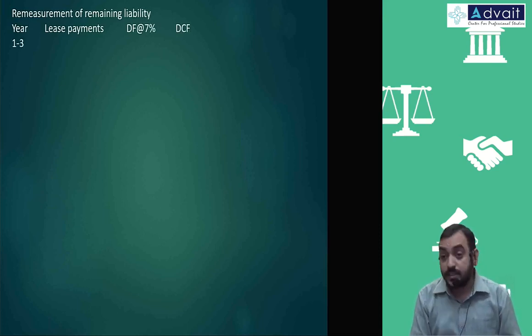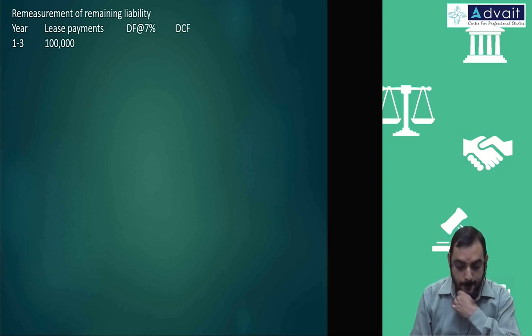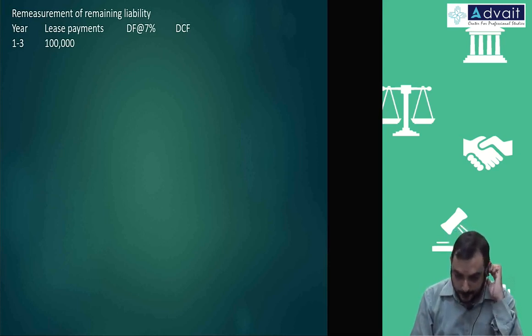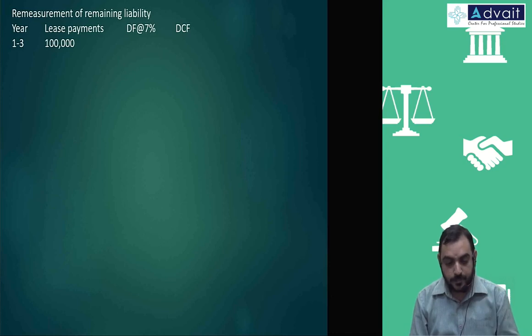We'll take only 3 years now. Lease payments are 1 lakh, discounting factor at 7%, and that is 2.624, therefore 2,62,400.